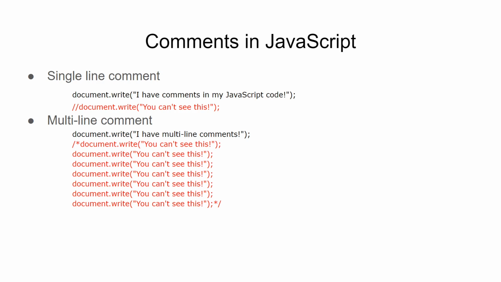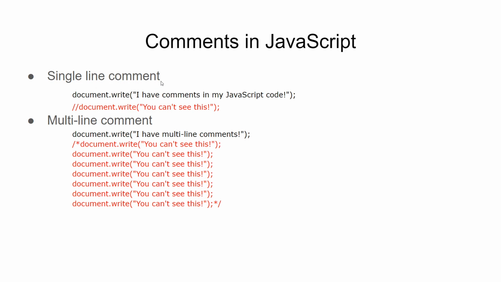In this video, we're going to look at what comments are in JavaScript. So comments in any programming language is just a way to ignore some portion of the code so that it doesn't get executed as part of the code in that document. So in JavaScript, there are two ways to ignore certain part of the code.